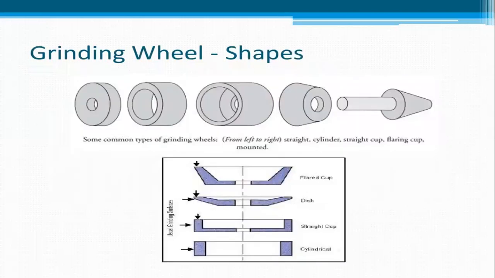Grinding wheel shapes. They are straight, cylinder, straight cup, flaring cup, and mounted. These are some of the types of grinding wheels. The flared cup, dish type, straight cup, and cylindrical are some of the grinding wheel shapes.